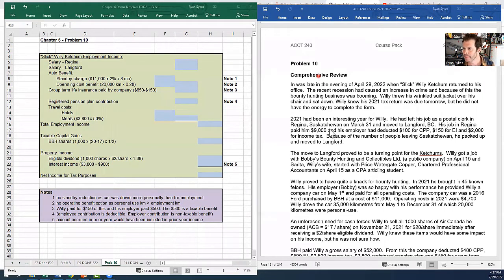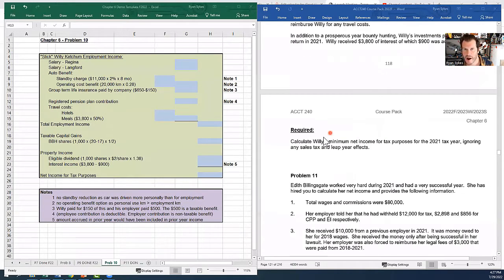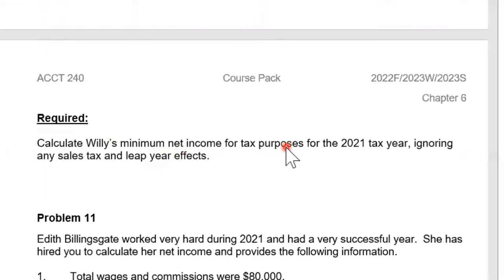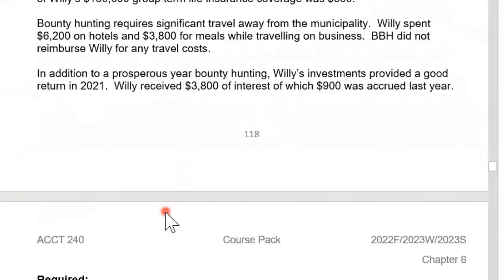I'll do a little bit of a setup. I want to scroll down here and take a look at what the required is. I love to do this before I do the question. Calculate Willie's minimum net income for tax purposes. We are looking for NITP for the 2021 tax year. We want to ignore sales tax. We want to ignore leap years because it makes our lives easy.